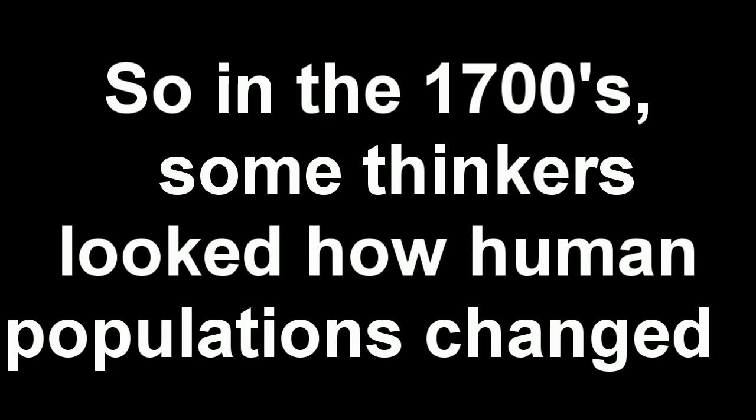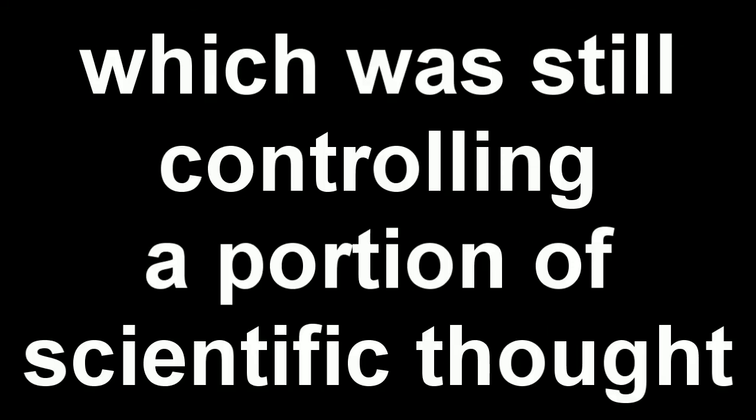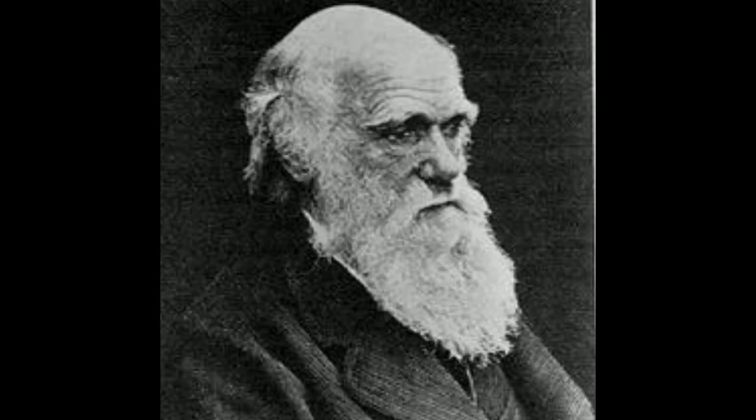During the 1700s, some thinkers looked at how human populations had changed, and they began to study evolution again. However, this was kept secret out of fear of the church, which was still controlling a good portion of scientific thought in Europe. It wasn't until Darwin wrote On the Origin of Species that people started to look at evolution. From then on, it became a major part of biology, and years of study have been placed in it. Even today, we are still studying where we came from and how we've evolved as a species.